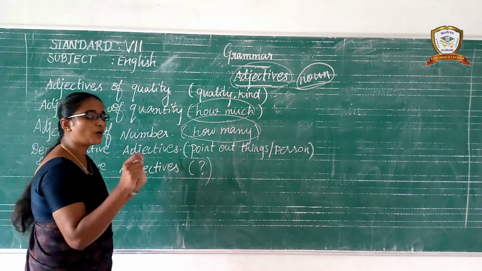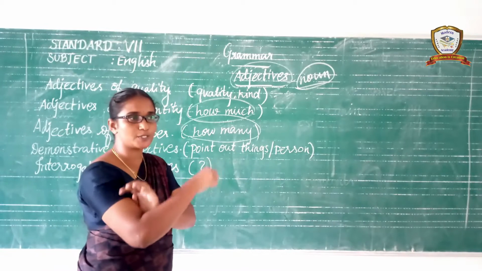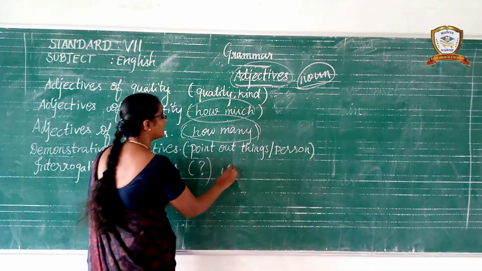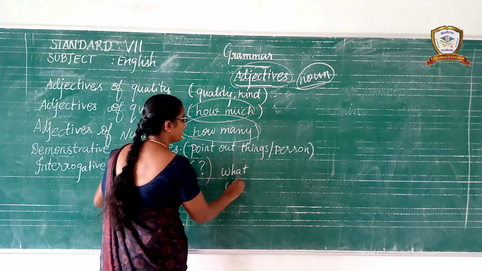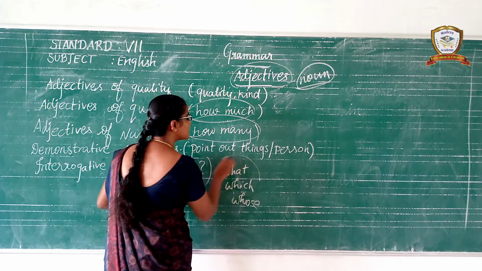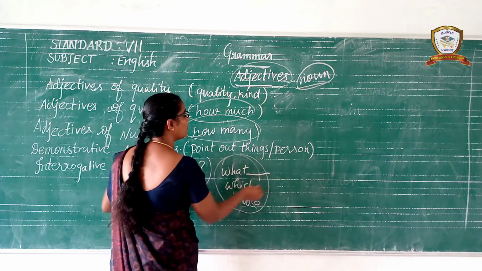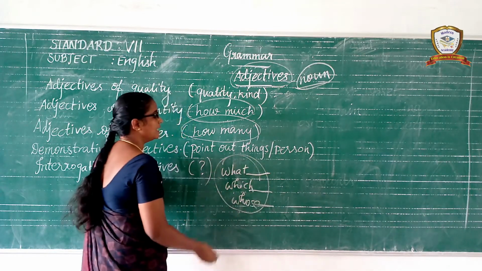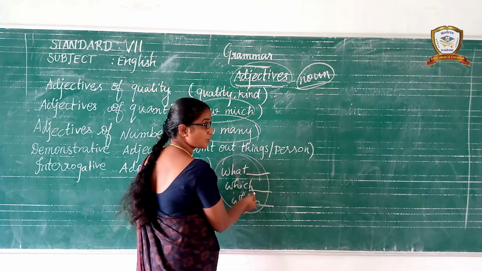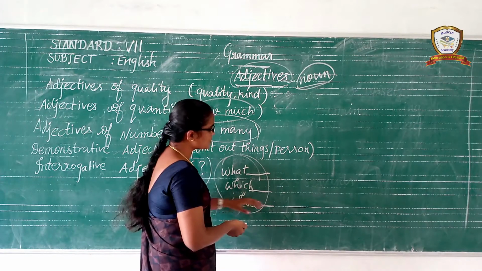Interrogative adjectives always introduce the question, which ask the question. Interrogative adjectives: what, which, whose. These interrogative adjectives are followed by the noun. Understand? Whose book is this?